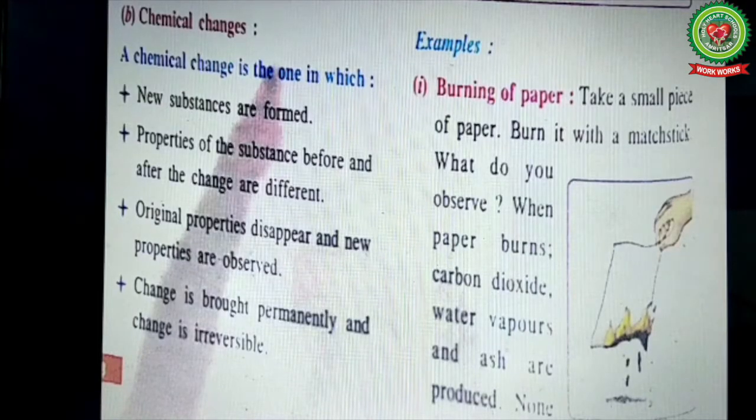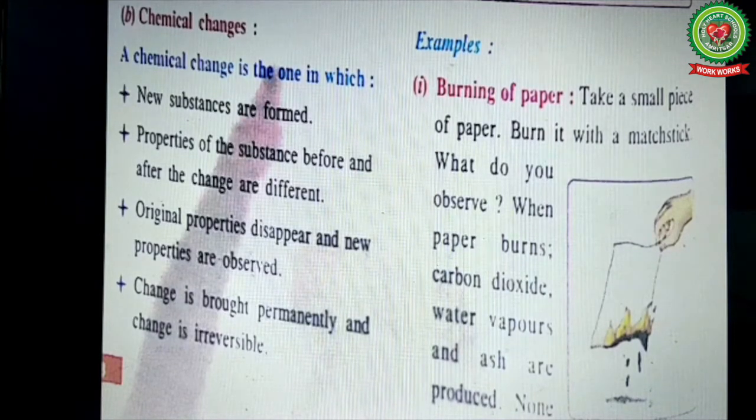Now let's start with the reading of chemical changes on page number 28. Chemical changes. A chemical change is the one in which new substances are formed, as we have done in the case of burning of a cotton ball. It turned into a black cotton ball. A new substance was formed. Properties of a substance before and after the change are different.